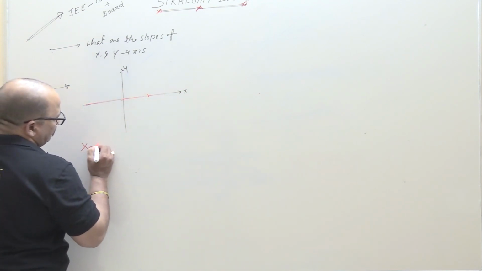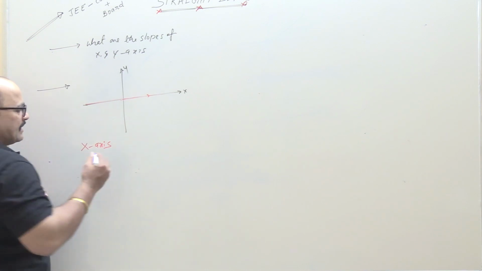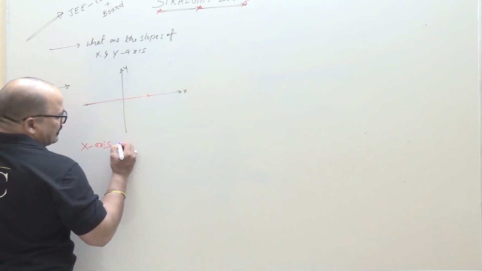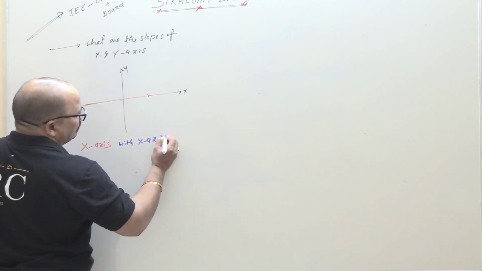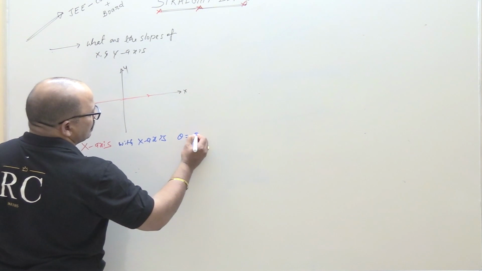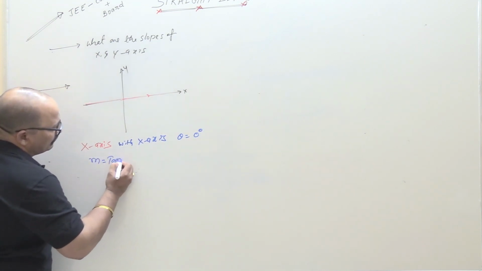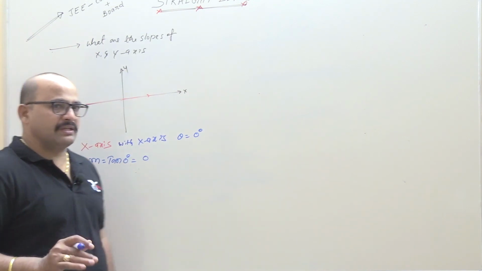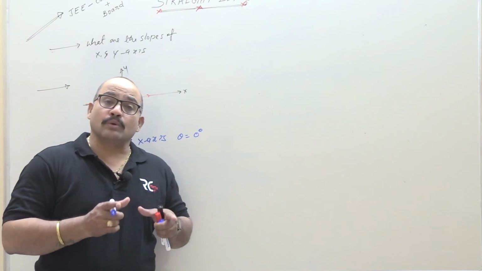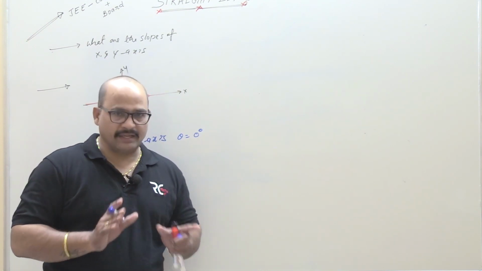X axis with x axis, 0 degree, theta equal to 0 degree. So m is equal to tan 0. Tan 0 is nothing but 0. So finally what I want to say, x axis slope is 0. X axis slope 0. Clear?